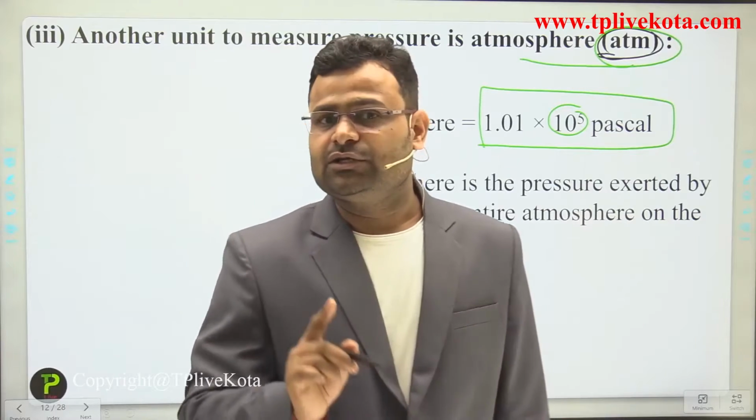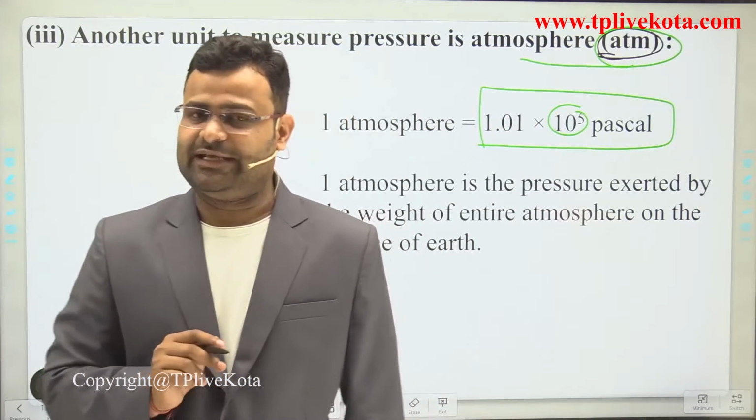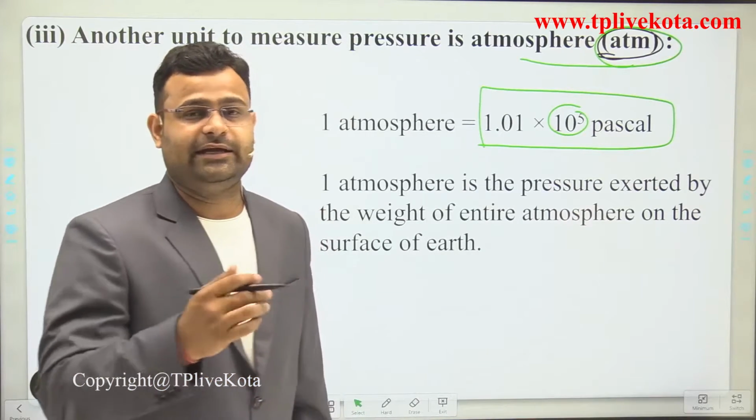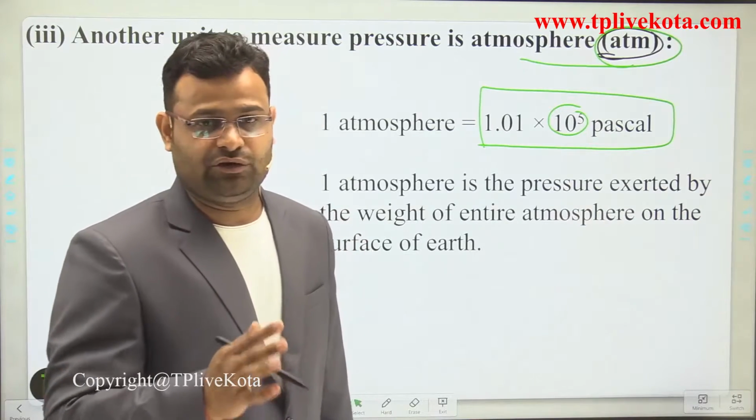Okay, students. So there are 3 different units. First one is the SI unit. Second one is the gravitational unit. Third one is the atmospheric unit. So dear students, we discussed the 3 units of pressure.